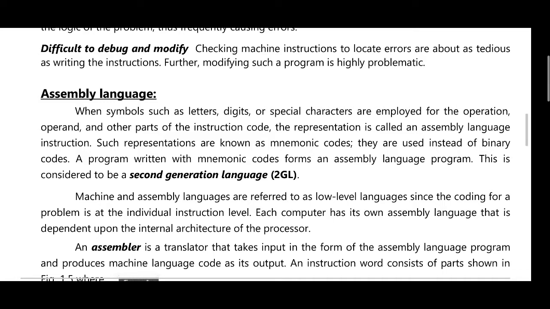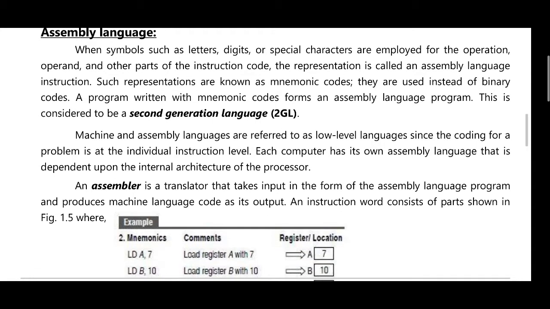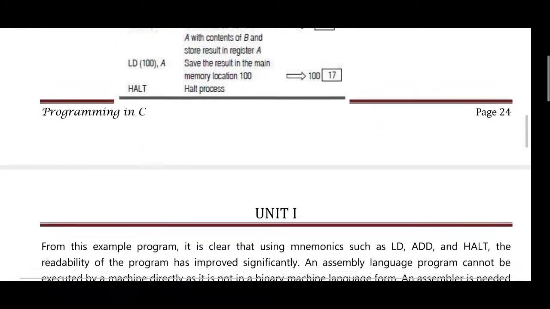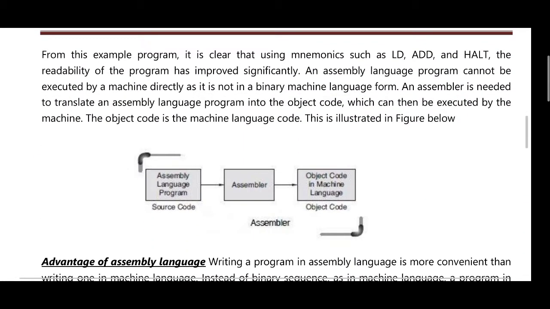Such representations are known as numeric codes. They are used instead of binary codes. A program written with these codes forms an assembly level language program. It is considered to be the second generation language.